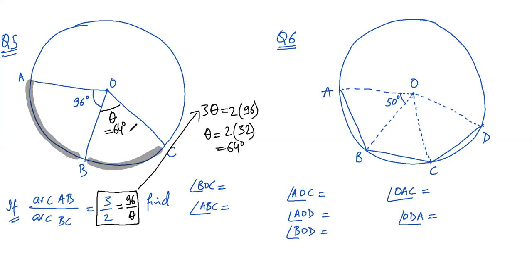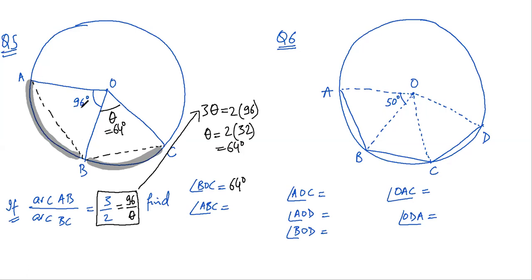So BOC is 64 degree and ABC, this whole angle. Actually in your textbook what they have done is they have joined this ABC, they have joined this.